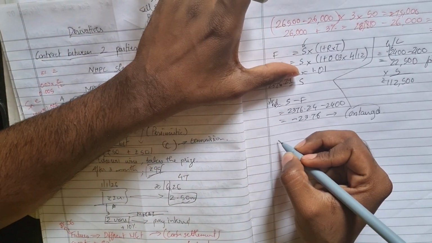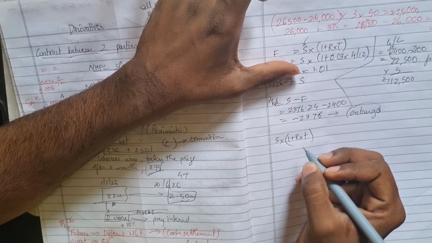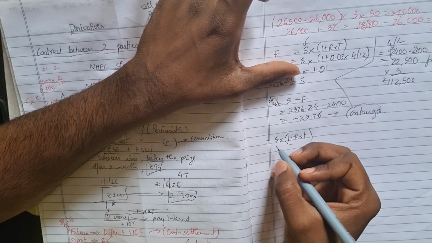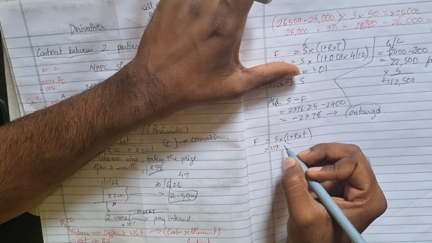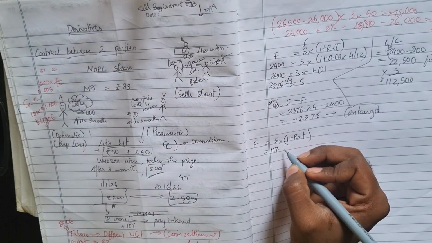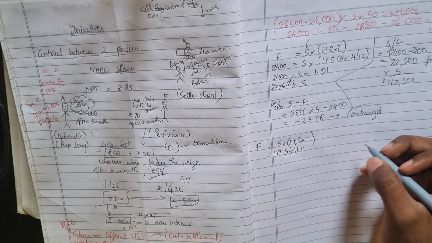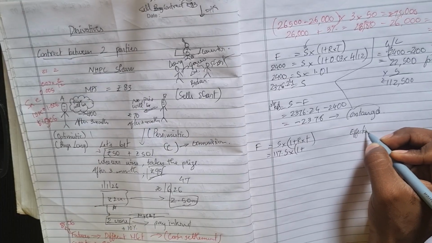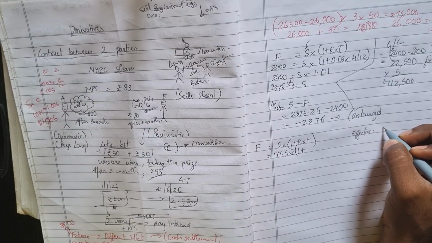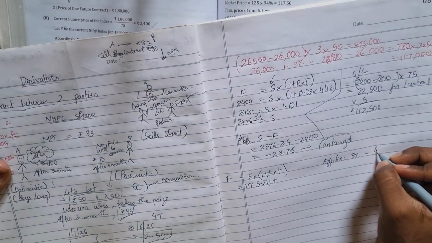So this is my formula. I need to find futures. Spot is given as 117.5, into 1 plus R. R is given in the question, yes, but we have to find the effective rate. Effective rate is how much? 8% minus your dividend yield. What is my dividend yield here? It is 4.